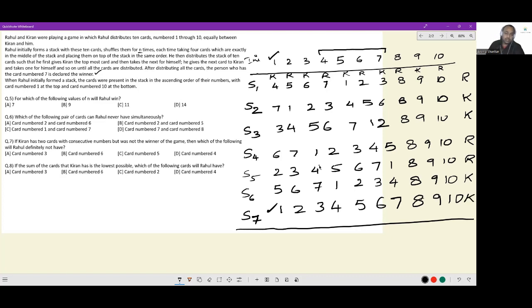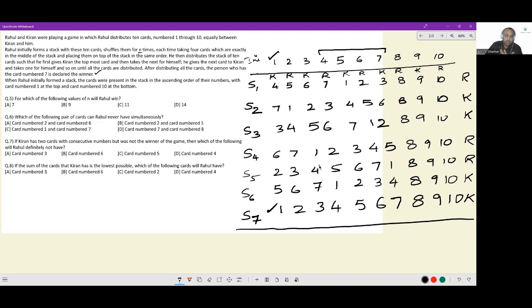So after 7 iterations, after one shuffle, if you distribute, it would be Rahul winning. After 2 shuffles, Kiran. After 3 shuffles, Kiran. After 4 shuffles, Rahul. After 5 shuffles, Rahul. After 6 shuffles, Kiran. After 7 shuffles, Kiran. After 8 shuffles is as good as one more than 7.